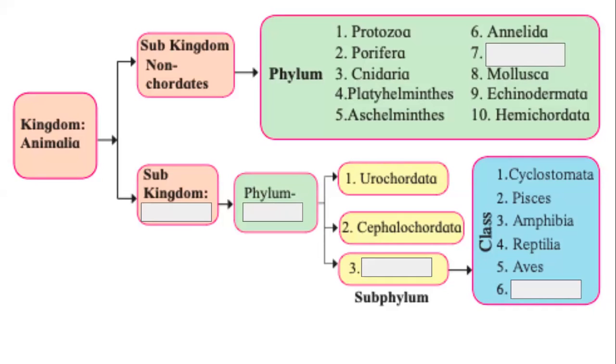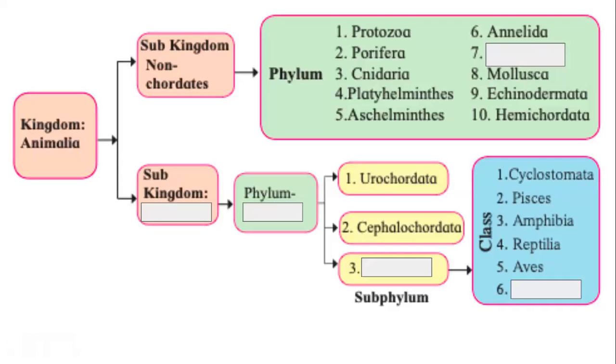When we understand them better, we improve our classification. When we improve our classification, we understand them better. It makes our studies easier. So it's a continuous process. So we don't use the traditional or the conventional method of classification anymore. What we use is called the 5-kingdom classification.